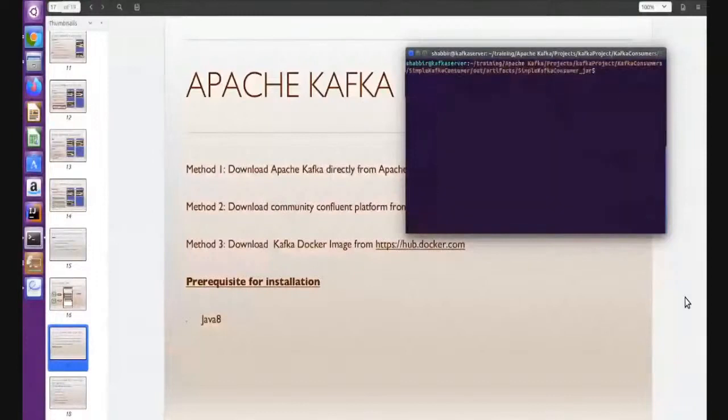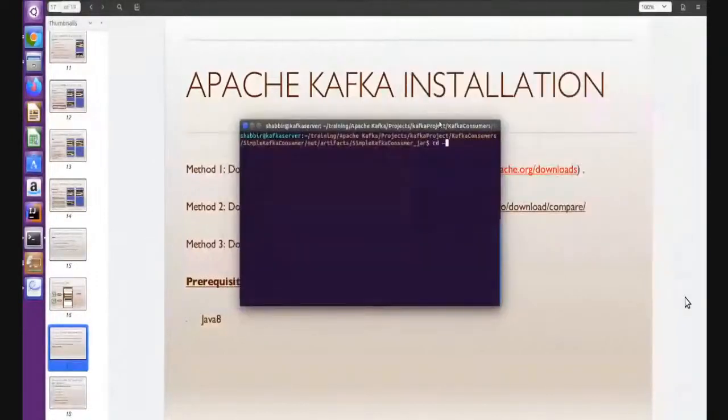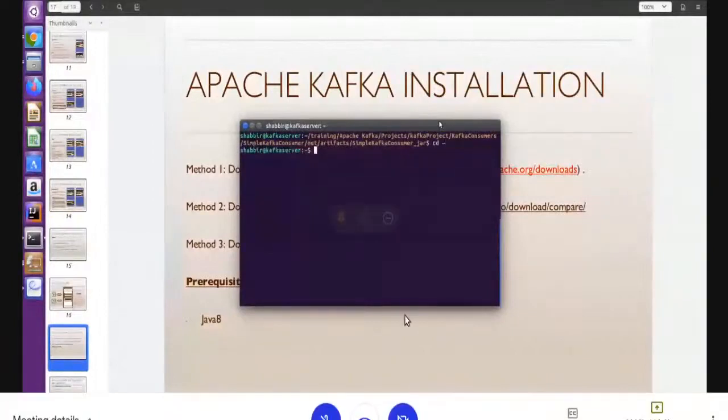You can see my command line. Hello, yes sir, hello everyone. Yes, we can hear you. Yes sir, we can see.